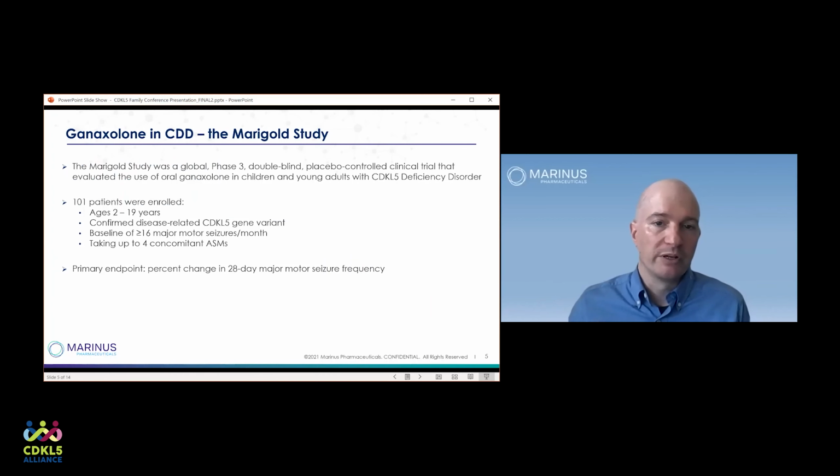So to that point, the data was collected in the Ganaxolone study in CDKL5 deficiency disorder, which is called Marigold. It was a global phase 3, double-blind, placebo-controlled clinical trial that evaluated the use of oral Ganaxolone in children and young adults with CDKL5 deficiency disorder. A total of 101 patients were enrolled between the ages of 2 and 19 years.